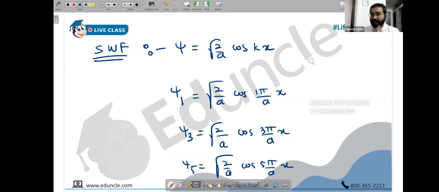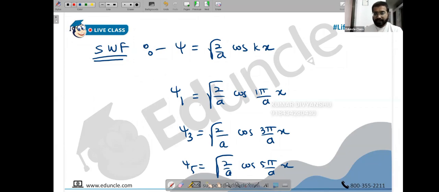Psi 1, psi 3, psi 5 are symmetric wave functions with odd numbers 1, 3, 5. So this is cos of n pi x by a only, but n takes only 1, 3, 5. Any doubts, anyone until here? Do you want 2 minutes to process this, to go through this again? I got this much. Okay.